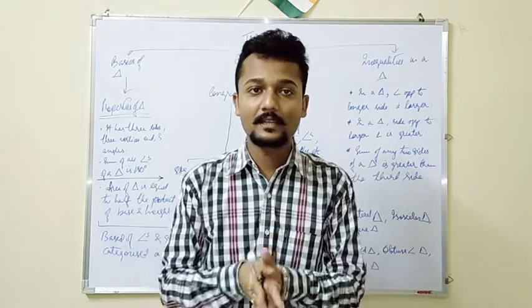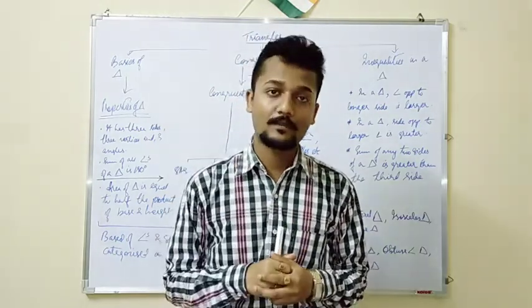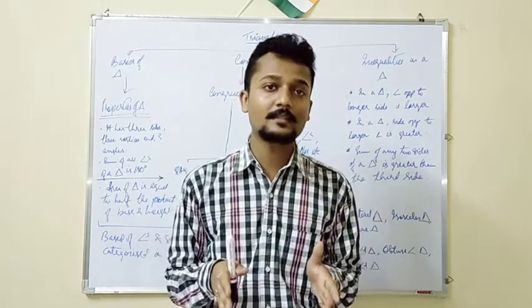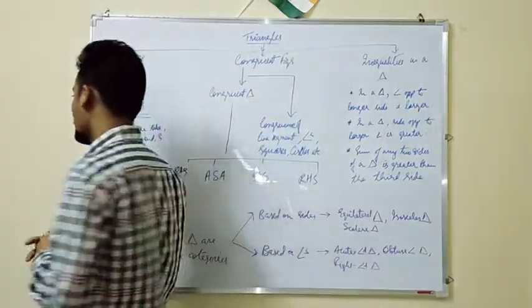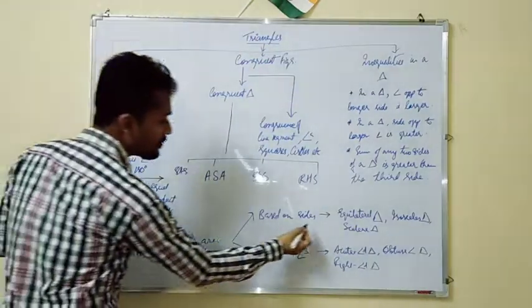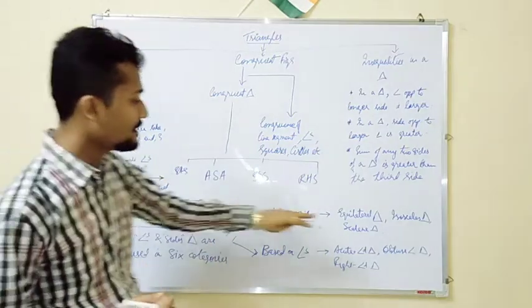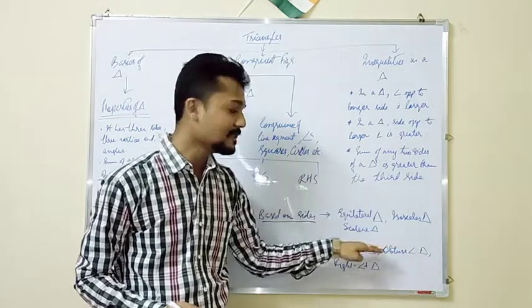If we take angles under consideration and if we take sides under consideration, then we can find that the triangles are divided into six broad categories. So what are the six broad categories of triangle? Based on sides, a triangle is categorized into three broad categories: equilateral triangle, isosceles triangle and scalene triangle.